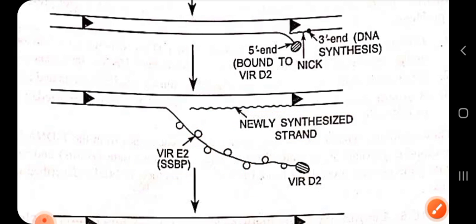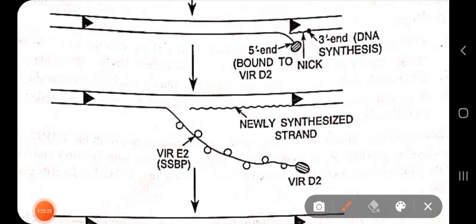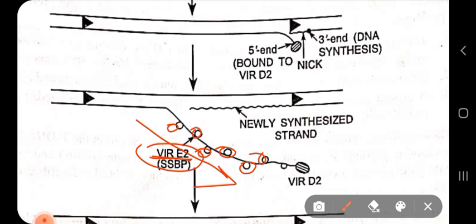The gene responsible for this single stranded DNA binding protein activity is VIRE2. And what does single stranded DNA binding protein do? We all know it protects the single stranded DNA from getting degraded by nuclease enzyme, and also prevents rewinding of this displaced strand of tDNA.